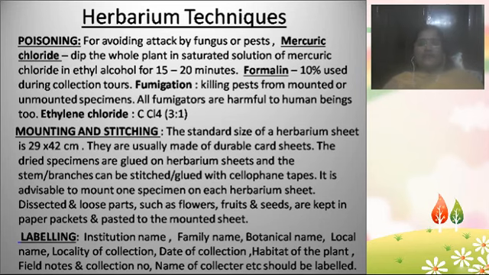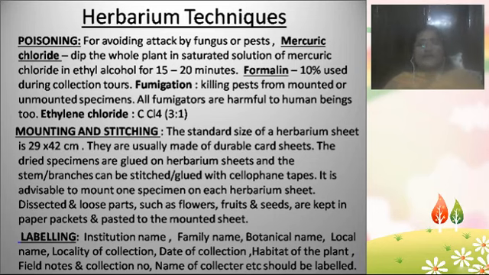Suppose you are going to a field which is 1000 kilometers away from your house, and you are collecting the plant there, and to travel all those 1000 kilometers all the way to the house takes time, right? So during that time the plant may get damaged. So to prevent the damage, some people take along with them the formalin bottles and the mercuric chloride bottles also.